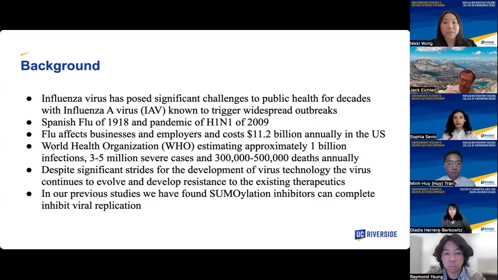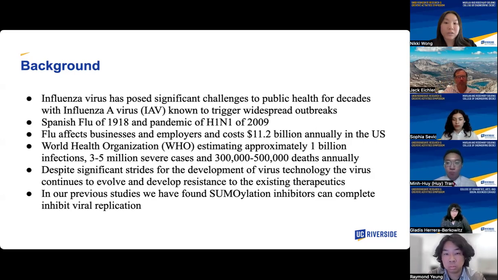However, despite the strides in the development of antiviral technology, the efficacy remains suboptimal, especially against the IAV variants, as the virus mutates quickly. The influenza virus continues to evolve and develops drug resistance to the already existing therapeutics. It was discovered that the viral proteins hijack the post-translational modification pathway SUMOylation to replicate itself and block the immune response of the host protein.